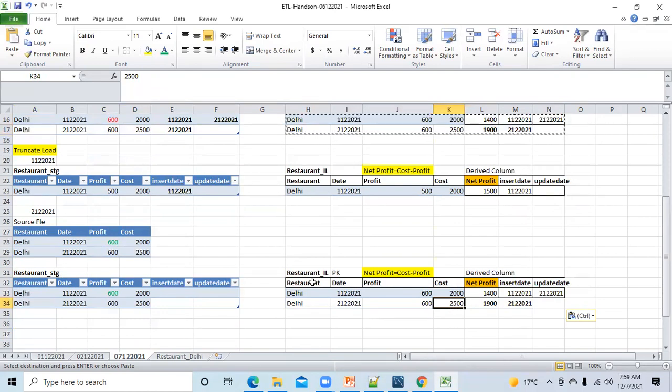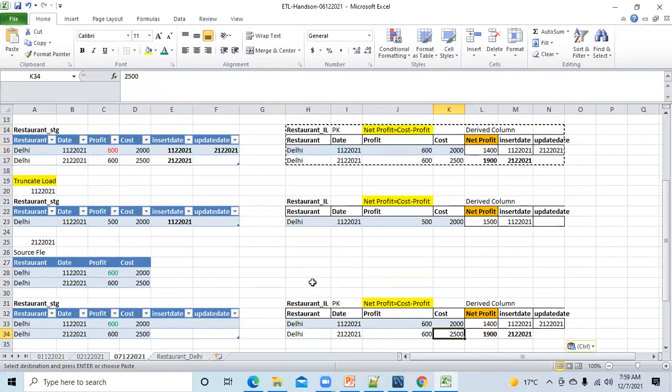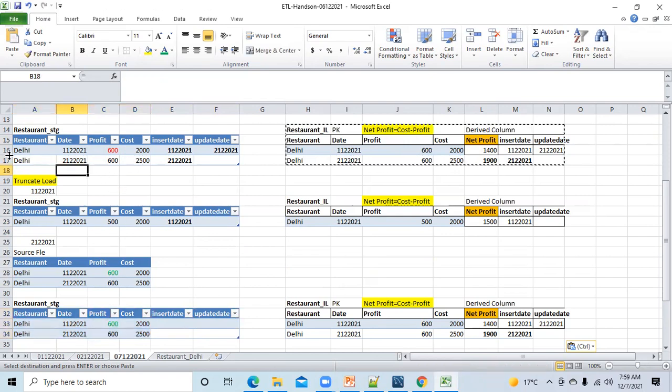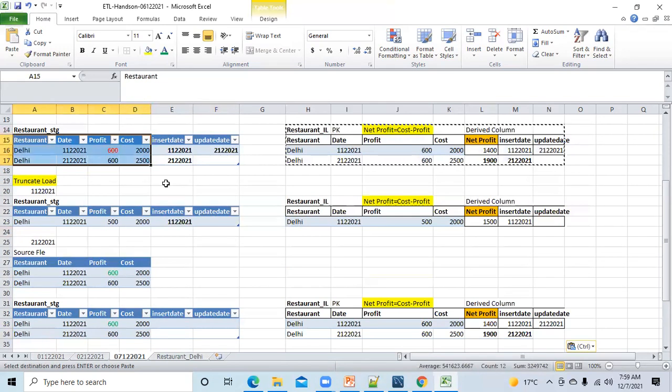Is this clear? Now you can ask me questions. But Tanvi, when it was not truncate load, this was the data present in staging. Now you are telling that you have truncated and loaded, this is the data present in staging. They both are one and the same. Correct? Then what's the difference here?